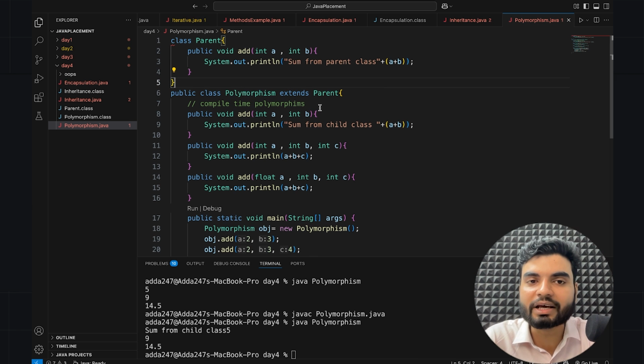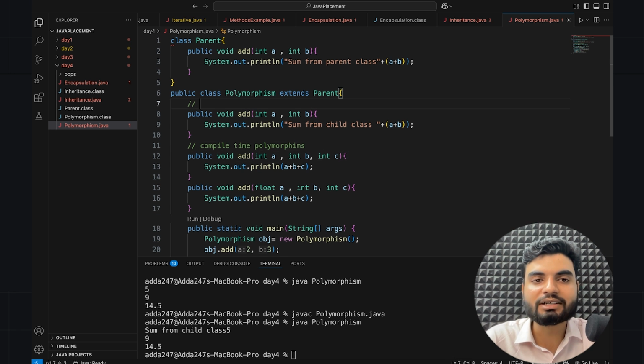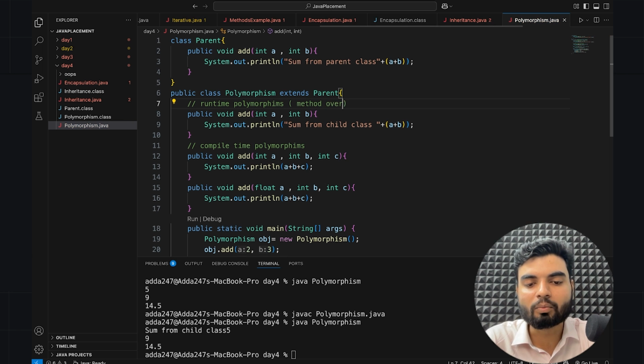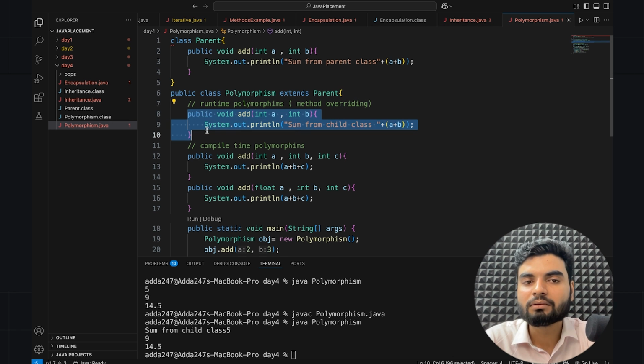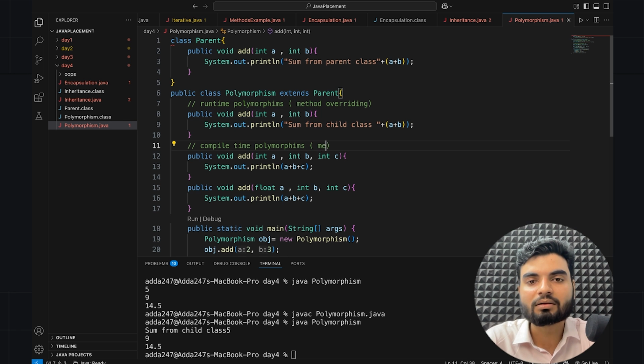So this is also known as runtime polymorphism. It has happened here, and this is runtime polymorphism. Here I'll just remove it because now we are giving a different example. I'll put it here, and now this is runtime polymorphism, and we call it method overriding. Why is this method overriding? Because you're overriding the same method which was available in the parent class. And this is known as method overloading. Why? Because you're changing just the parameter. So this is method overloading, and runtime polymorphism is known as method overriding.